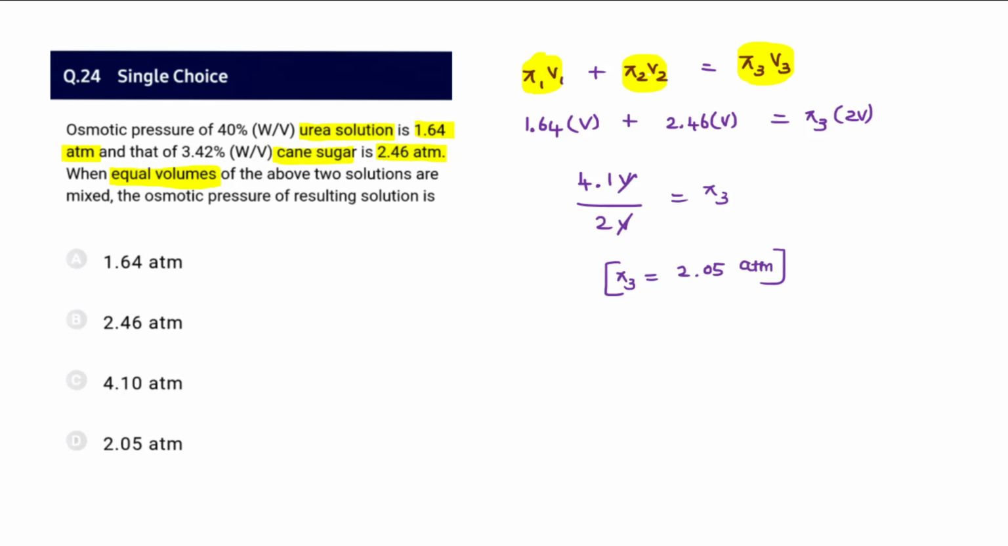Here pi is a pressure, so we are replacing P1 by pi 1. The very first solution pressure is 1.64. Since it is an equal volume, let me take it as V. Then for the second one, 2.46 of V solution. So V plus V, the final volume, will become 2V. You can also take any volume, 10 ml, 10 ml or 50, 50. Let it be equal volumes on both sides. When you take 50, 50, it becomes 50 plus 50, 100, so automatically it becomes 2 in the denominator. So pi 3, the resulting osmotic pressure, is 2.05 atmosphere. Option D appears to be matching.